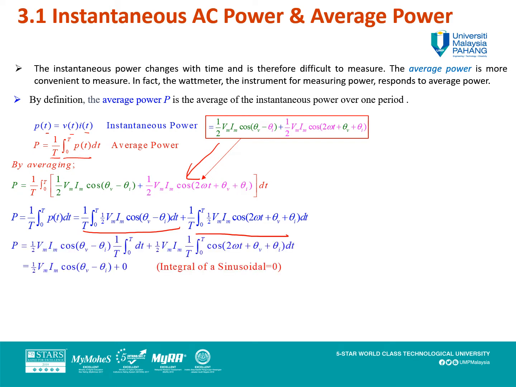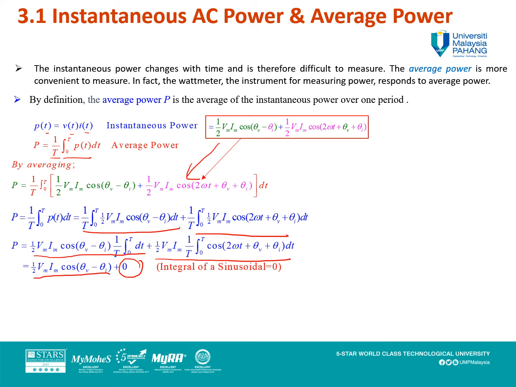When you do the integration for the second part, you get a zero value because it is cancelled out by the positive cycle and negative cycle. So what remains for the average power is half Vm Im cos(theta v minus theta i).